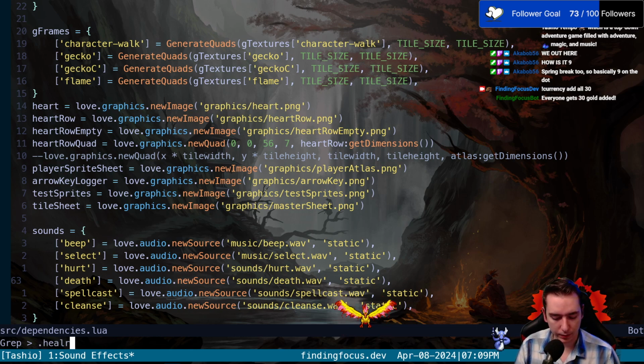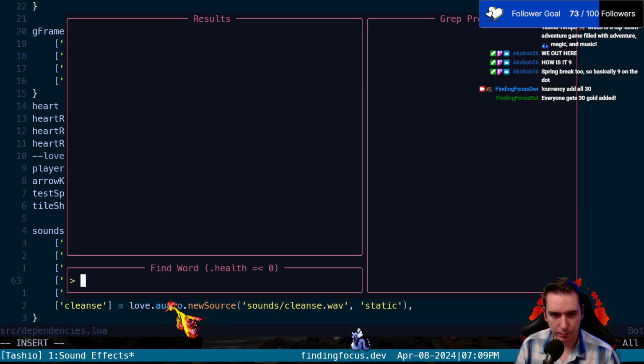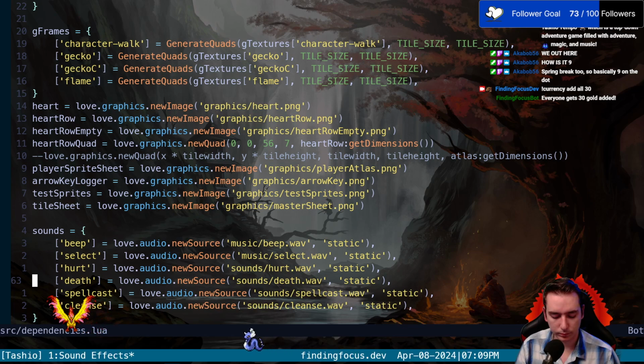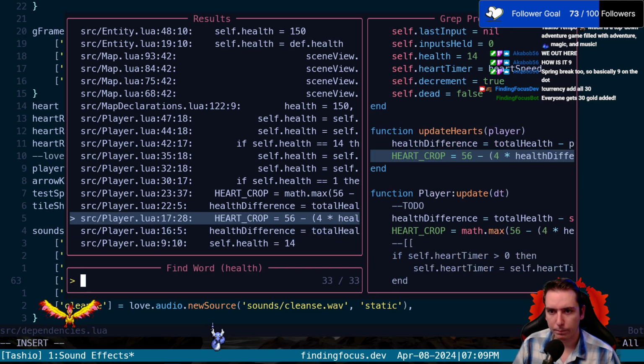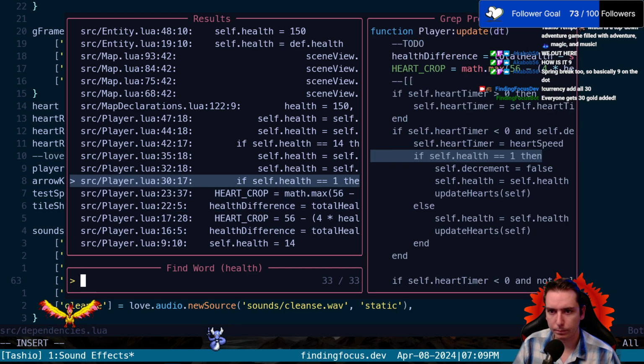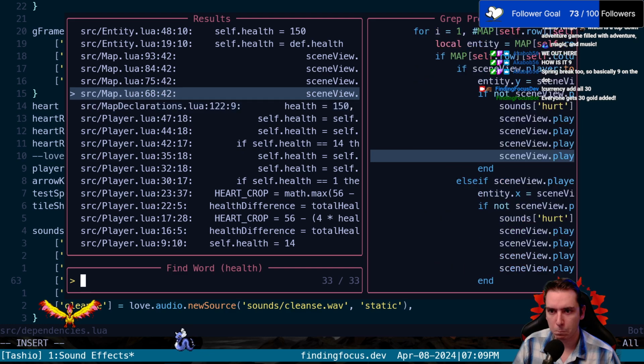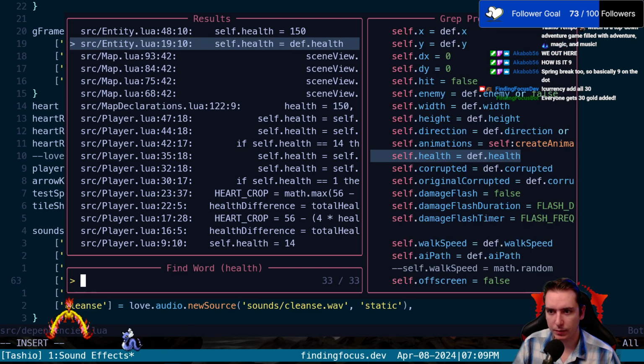We could say .health is equal to or smaller than 0, because I believe that is the line. Maybe not. You know, we should really comment death.